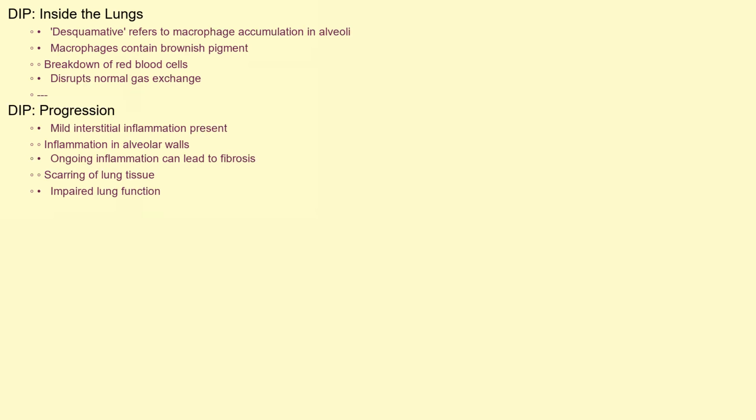Let's understand what happens inside the lungs with DIP. The term desquamative refers to the accumulation of macrophages, which are immune cells, within the air spaces of the lungs, called alveoli. These macrophages contain a brownish pigment, resulting from the breakdown of red blood cells. This accumulation, along with mild interstitial inflammation, meaning inflammation in the walls of the alveoli, disrupts the normal gas exchange process. Over time, this ongoing inflammation can lead to fibrosis, or scarring, of the lung tissue, further impairing lung function.